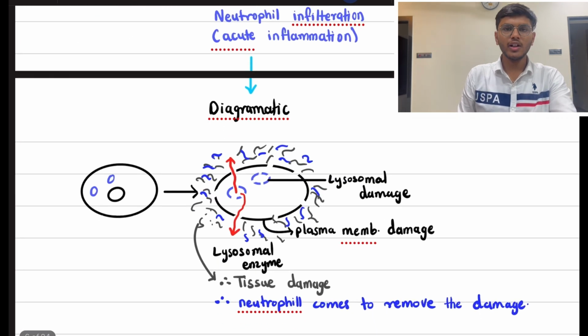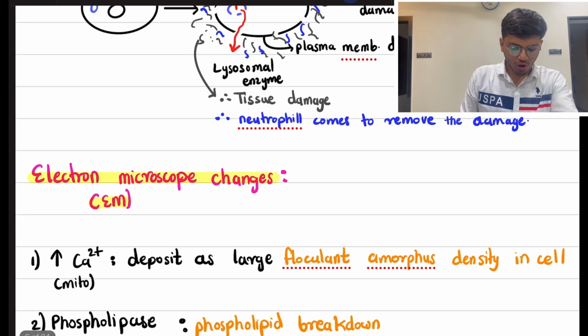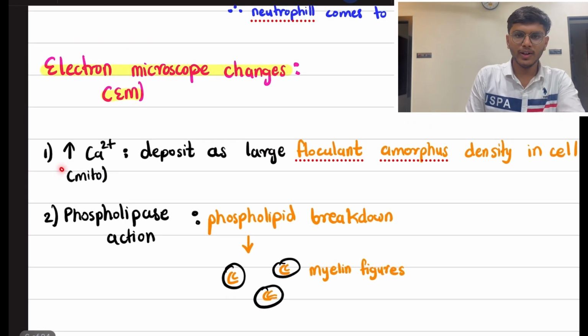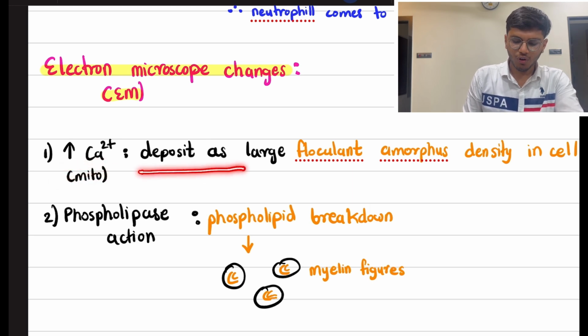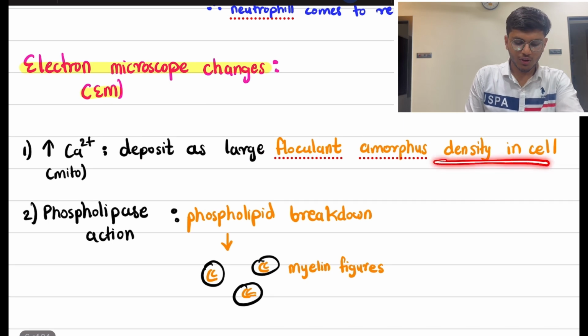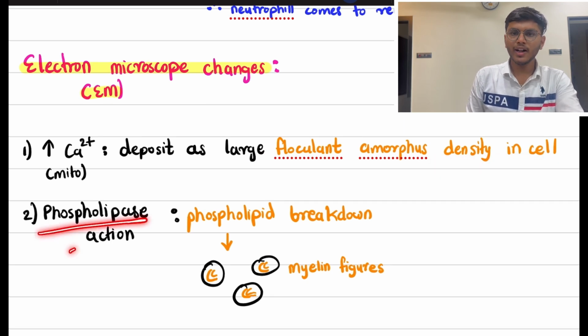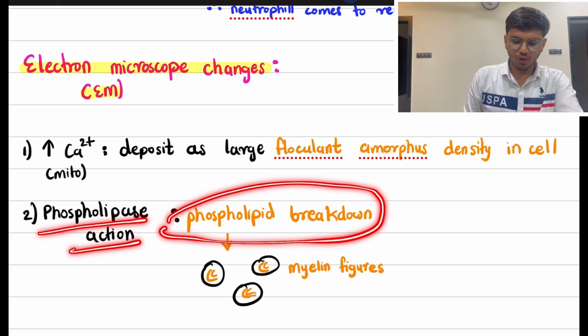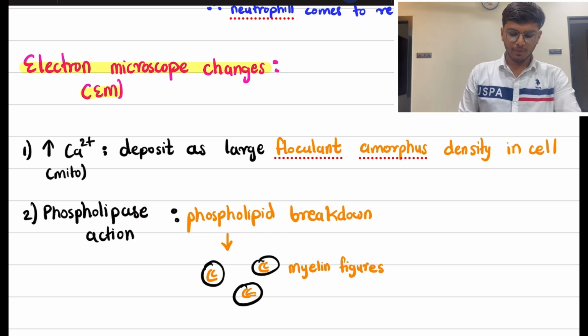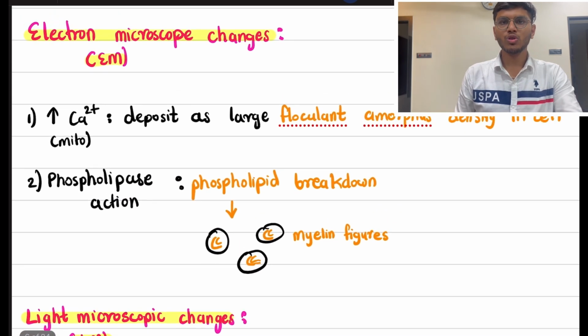Now the changes: electron microscopic change. In electron microscopic change, two things occur. As there is an increase in calcium in the cell, it deposits as large, flocculent and amorphous densities in the cell, and due to phospholipase action, there is a breakdown of phospholipid, and then it forms myelin figures as seen in the diagram. The broken down phospholipids are in bilayers. These were the electron microscopic changes.